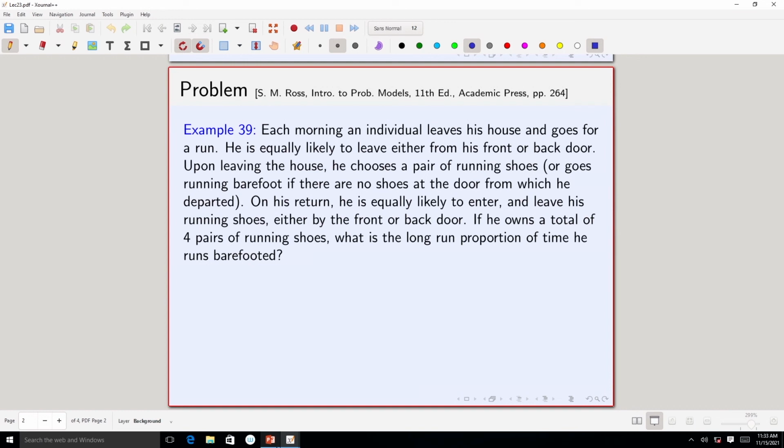Each morning an individual leaves his house and goes for a run. He is equally likely to leave either from his front or back door.